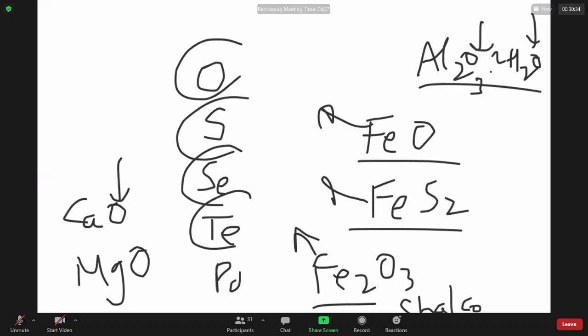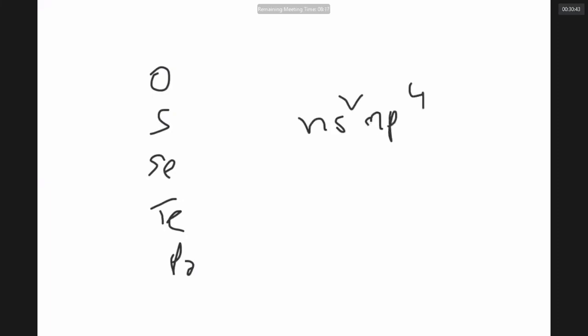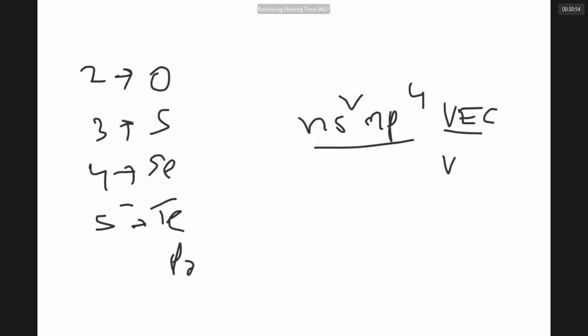Hello? Yes, sir. Oxygen, sulfur, selenium, tellurium, polonium all have ns2 np4 electronic configuration in the valence shell, where n is equal to 2 for oxygen, 3 for sulfur, 4 for selenium, 5 for tellurium, 6 for polonium.